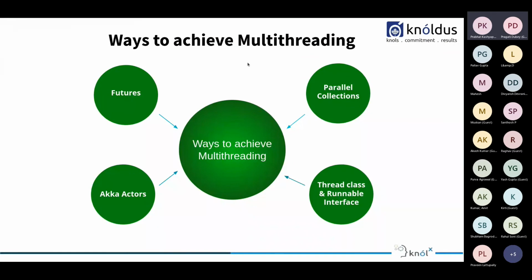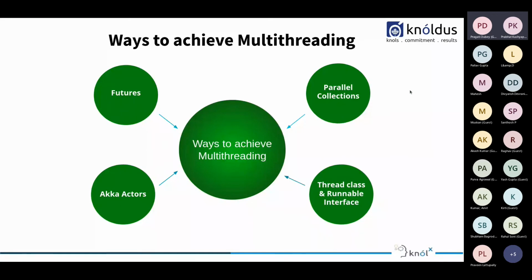Since the topic of this knowledge session is multi-threading in Scala, we will mainly be discussing ways to achieve multi-threading in Scala. Generally, there are two major ways of dealing with multi-threading in Scala, that is through futures and Akka actors. But there are two minor approaches as well, that is parallel collections and using the legacy JVM way, that is using the Thread class and Runnable interface. We won't go deep into these two concepts in this session, but we will take a look at futures and Akka actors. For now, let me explain what a parallel collection is.